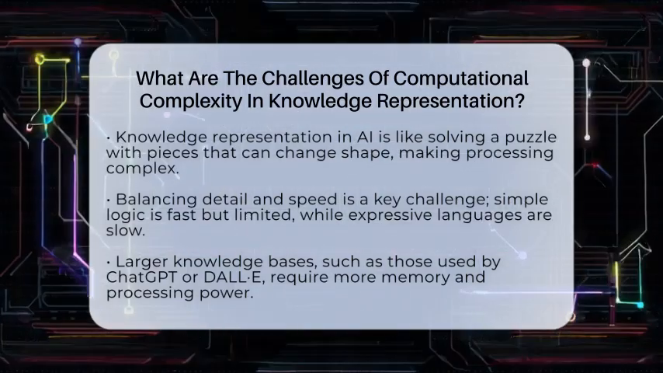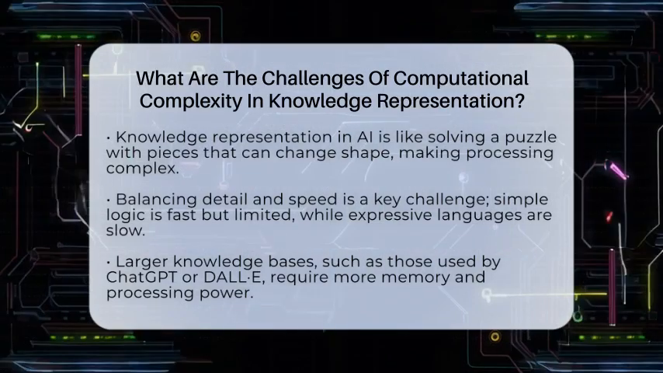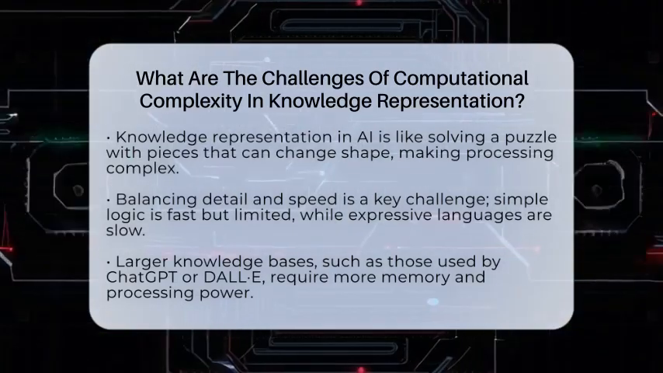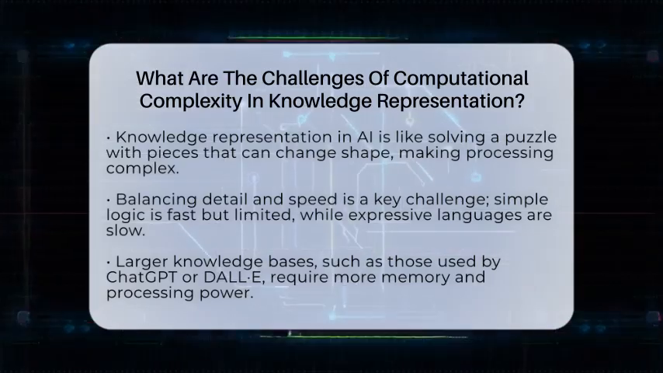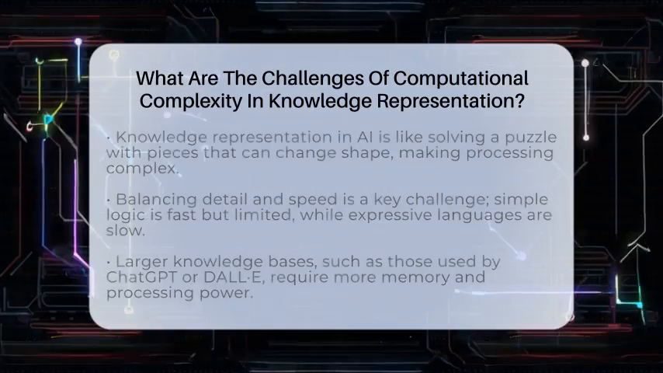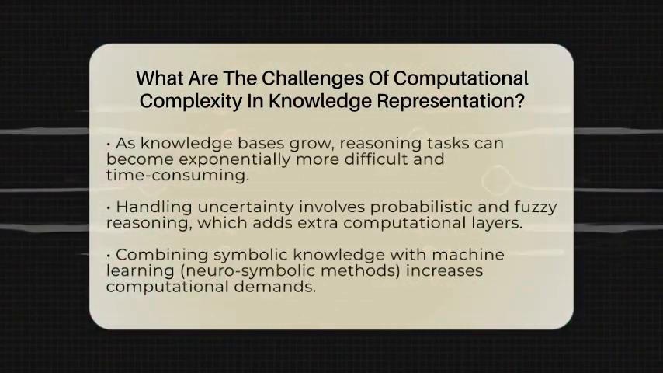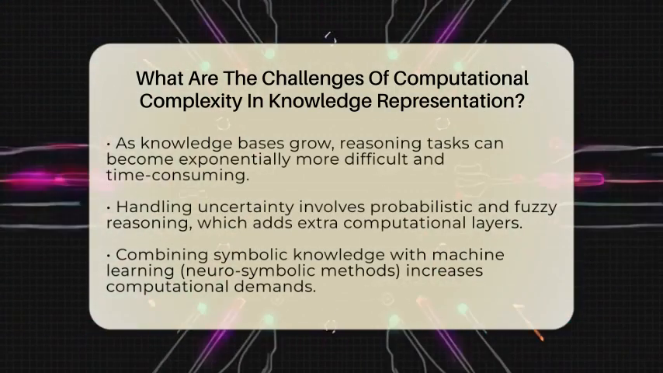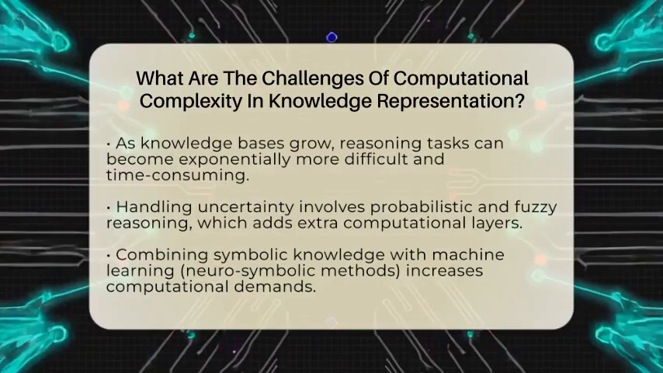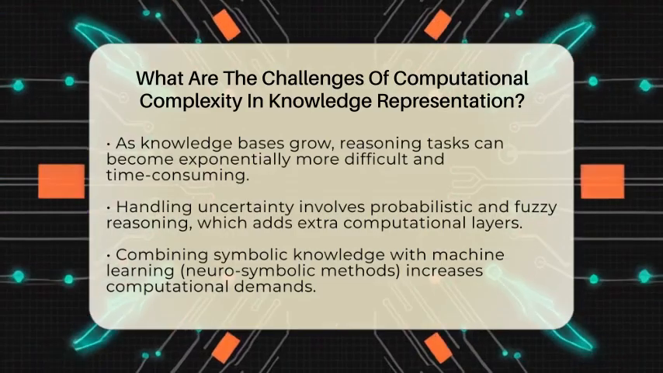First up is the balance between how detailed the knowledge can be and how quickly the system can work. Some ways of representing knowledge can describe very complex ideas, but they require a lot of computer power to reason over. For example, simple logic might be easy for a computer to handle but can't capture all the nuances of real-world situations. On the other hand, more expressive languages can describe complex relationships but often make reasoning tasks so slow that they become practically impossible. This trade-off is a big challenge because developers need to find ways to make systems both expressive and efficient.